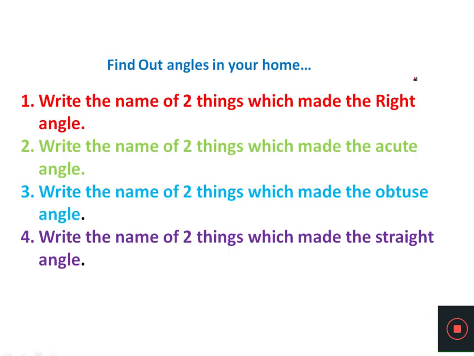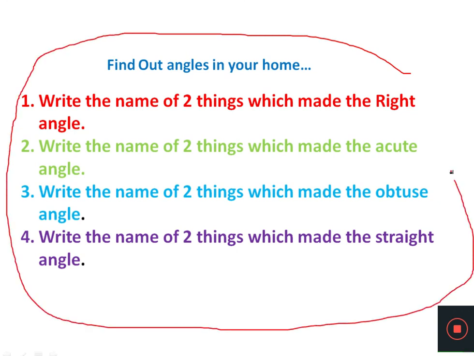Now I know this is the period of lockdown, and we cannot go outside the home. So I have given this assignment. You can do this assignment at your home very safely. You have to simply find the things which are making a right angle, an acute angle, an obtuse angle, and a straight angle. This is a very simple activity which you have to do at your home. I hope whatever we have learned so far you understood very well.